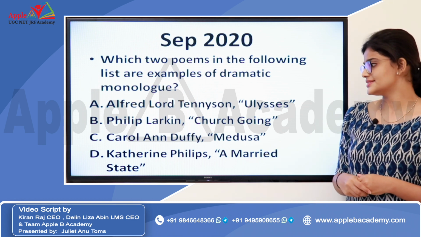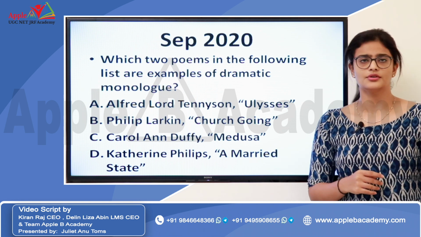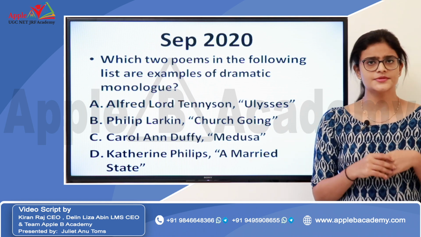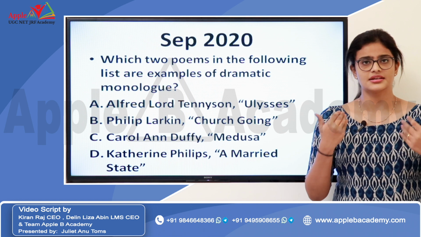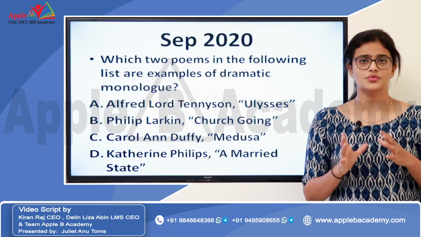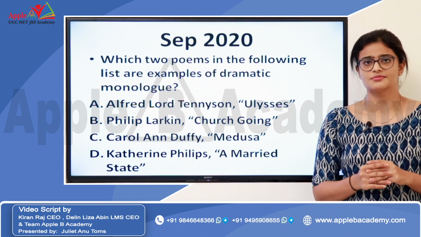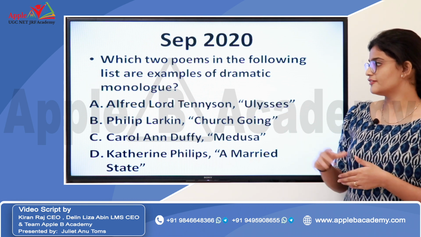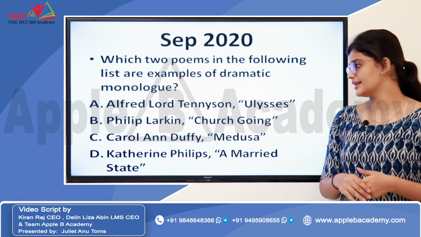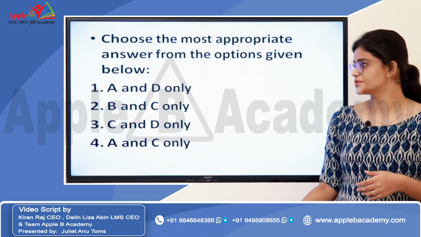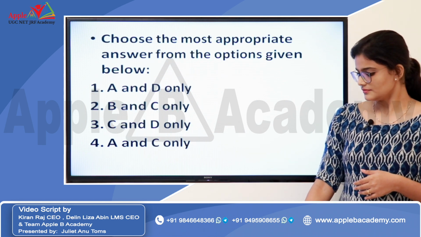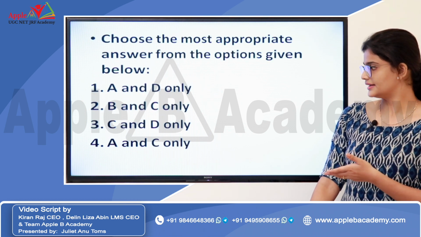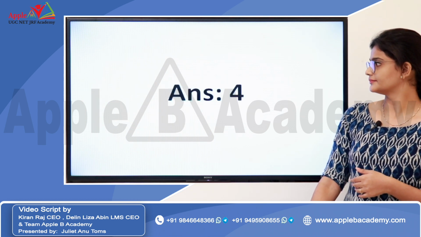And the final one is Catherine Phillips, A Married State. Now, this is also an autobiographical poem written by Catherine Phillips. But again, here the speaker speaks to herself. So, we cannot consider it as a dramatic monologue. Therefore, the answers are Alfred Lord Tennyson's Ulysses and Carol Ann Duffy's Medusa. So, the option is option A and C. Sorry, option D, that is A and C.